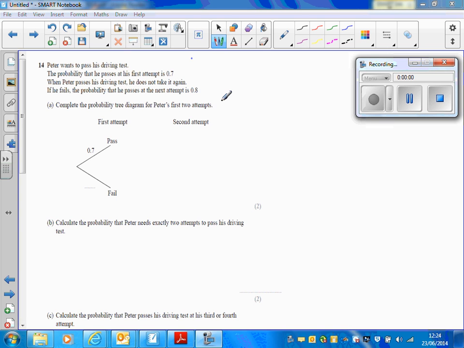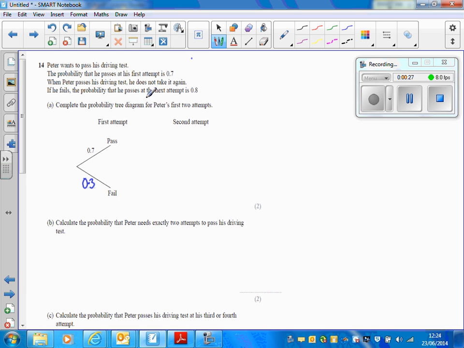One of the things that you need to realise here, although it's not that important, is that if you take your driving test, then you tend not to take it again. And what you have to understand here is that if he takes his driving test at the first attempt, the probability of passing is 0.7. His probability of failing then will be 0.3. He must either pass or fail, and the probabilities must add up to 1 because that means absolute certainty. He's either going to pass or he's going to fail.